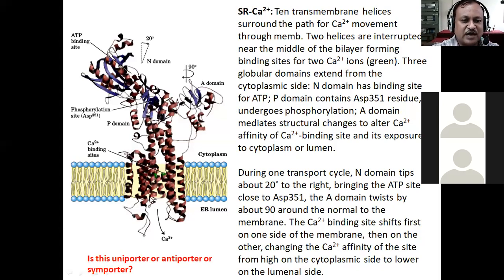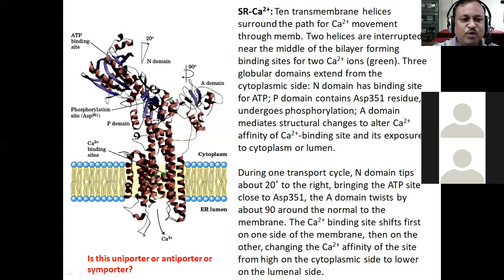These are the transmembrane alpha helical segments. They are spanning the membrane, and there are 2 such transmembrane helices which are short, actually shortened helices. Then you see some green colored dots here. These green colored regions are the places where calcium ions can bind inside that channel.